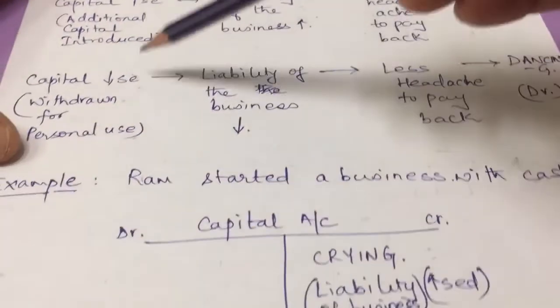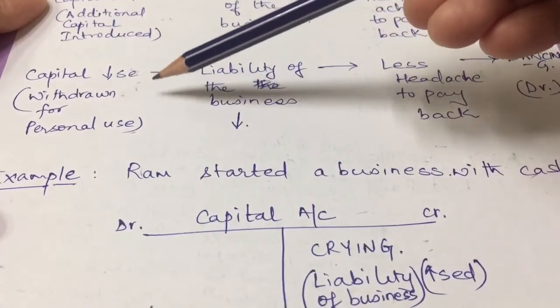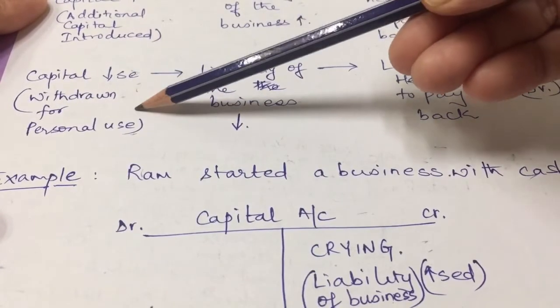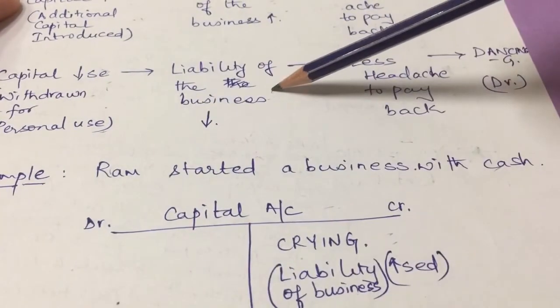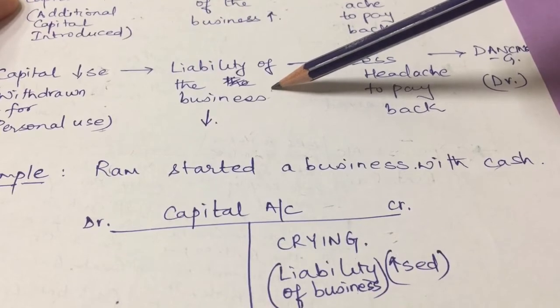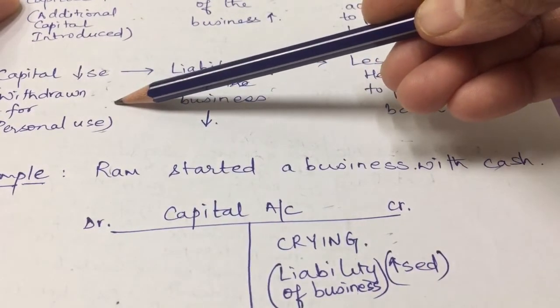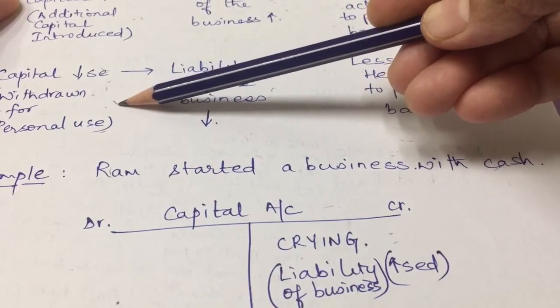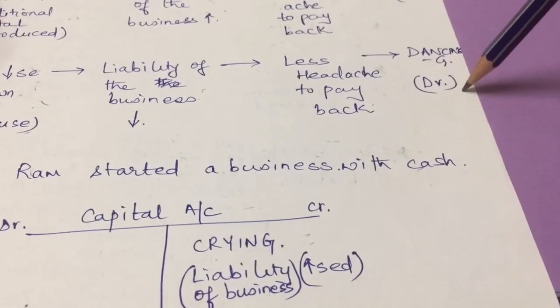All right, now capital has decreased. How can it be decreased? Suppose the owner of the business has withdrawn some money for his personal use. So the liability of the business has also decreased. Now the business has to pay less capital to the owner because some money has been withdrawn. So it is less of a headache to pay back, and the capital account will be dancing.